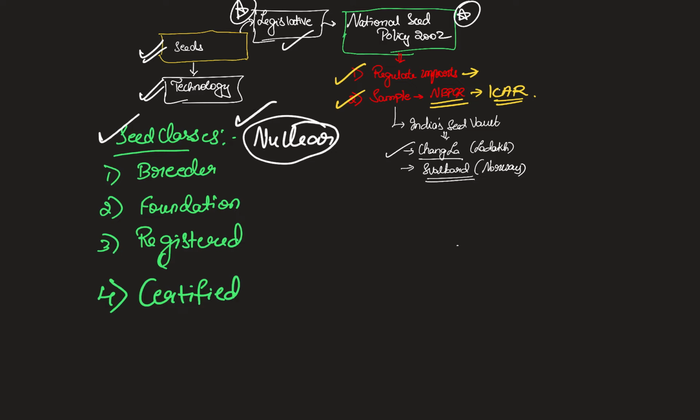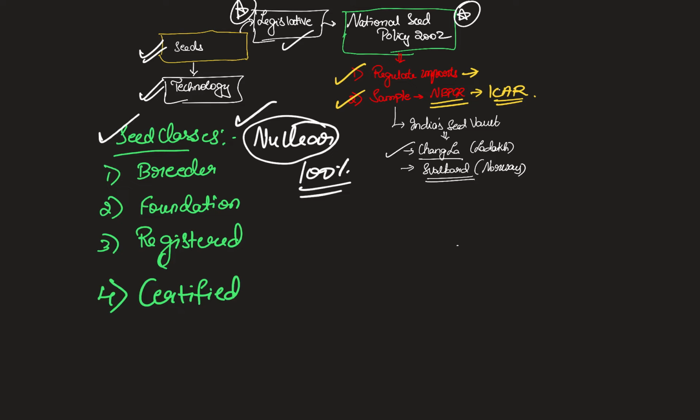Now, to begin with, we have what we know as a nuclear seed. This is nothing but a 100% genetically purest form of the seed. This is actually produced by the inventor. Usually it is the state agricultural universities, but also you can have private players or sometimes even individual scientists who can come up with this seed stock. So they will get a certificate saying that this is a nuclear seed.